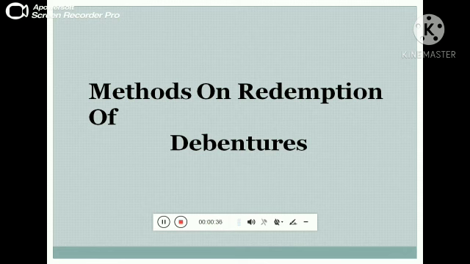What is the definition of debenture? Section 2, subsection 12 of the Companies Act: debenture includes debenture stock, bonds, and any other securities of a company, whether constituting a charge on the assets of the company or not. The next topic is methods of redemption of debentures.